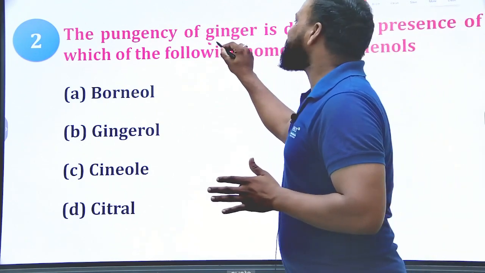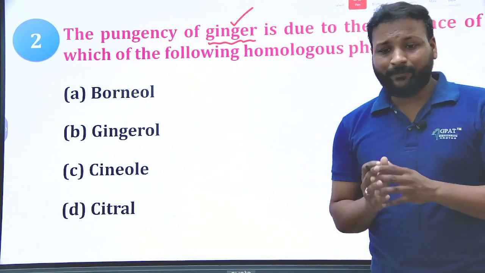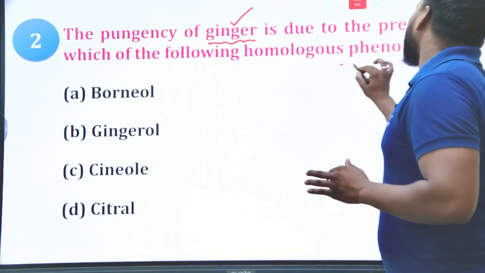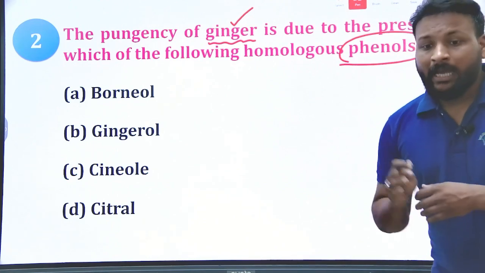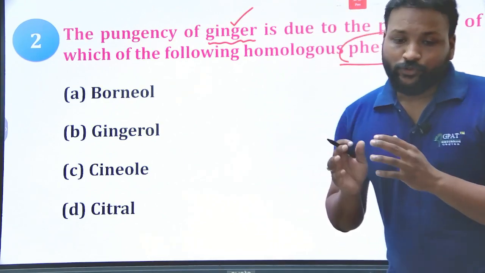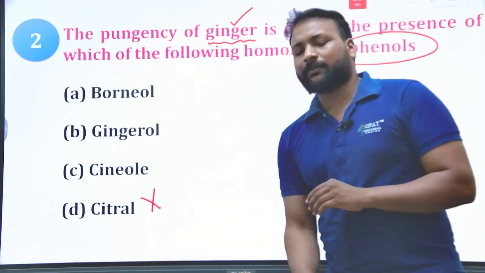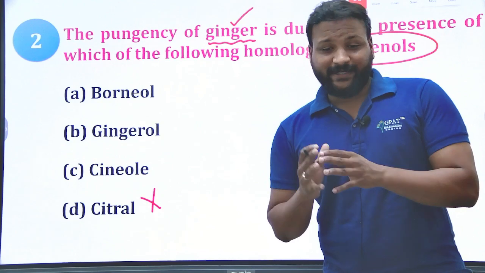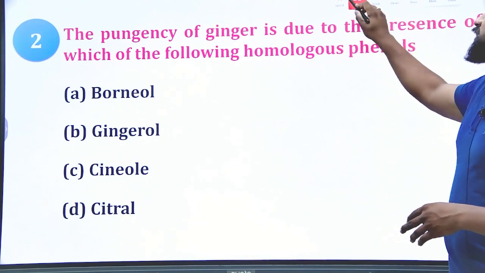Here they are asking about the pungency of the ginger. So the question is about the ginger, right? The pungency of ginger is due to the presence of which of the following homologous phenols? Almost all may be phenol compounds, but the thing is the active constituent. So we can directly eliminate 2 to 3 options here. I'll tell you, we can eliminate one option directly, that is citral. So comment down your answers in the comment box. From the rest of the 3, what is the right answer? Because I said the compound is ginger, accordingly select your answer. Post your answer in the comment box.